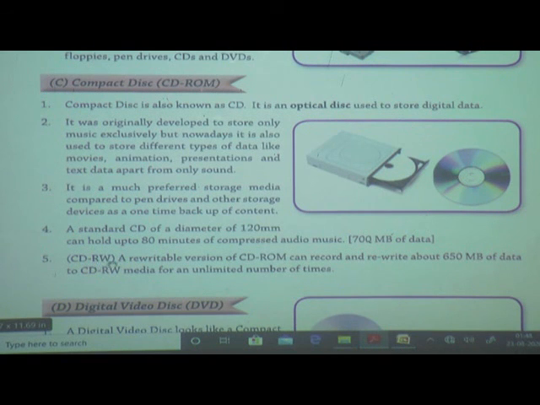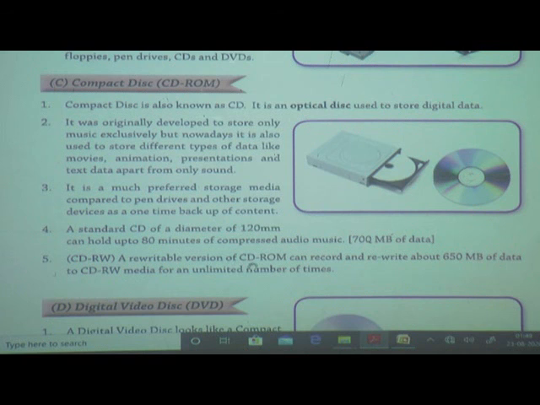CD-RW, CD read write, means a rewritable version of CD. Rewritable version means we can write in that also. After the first data is there, afterwards we can write in that.